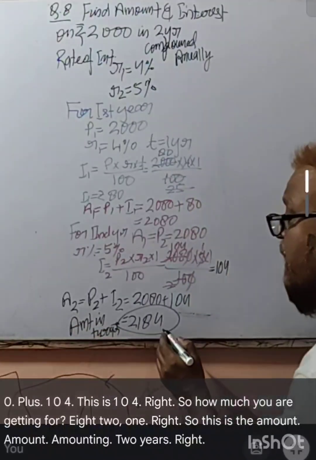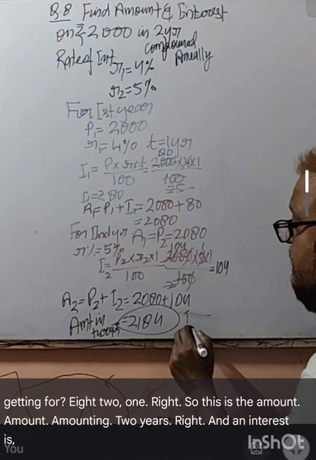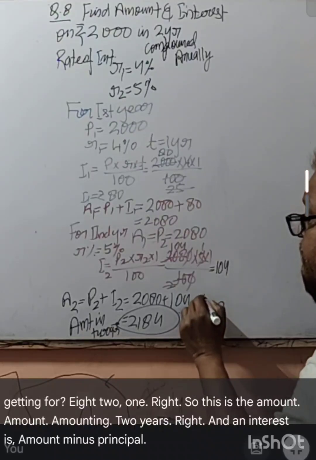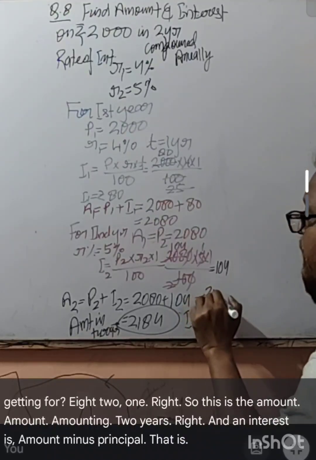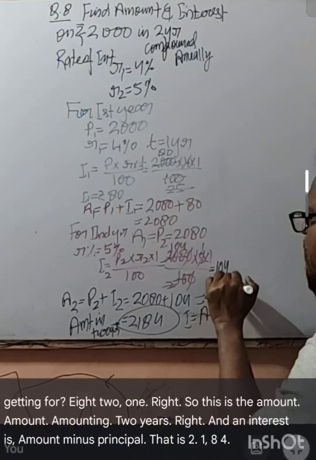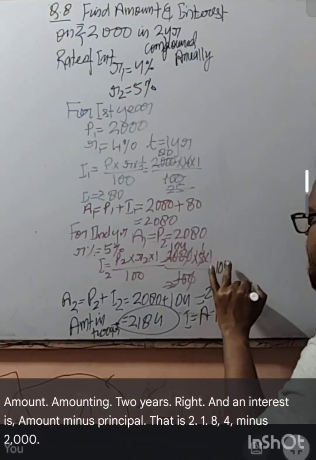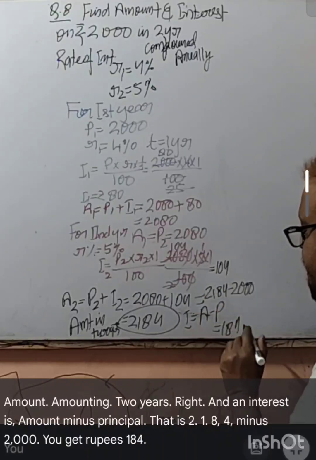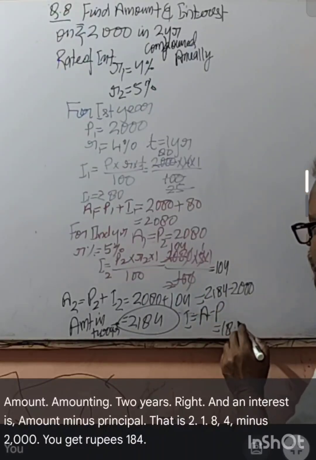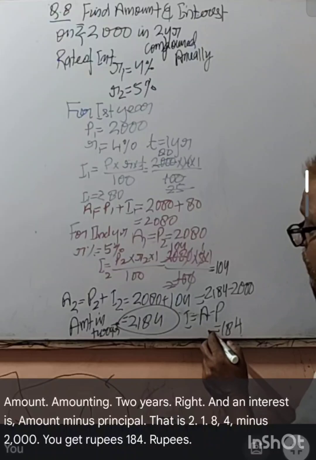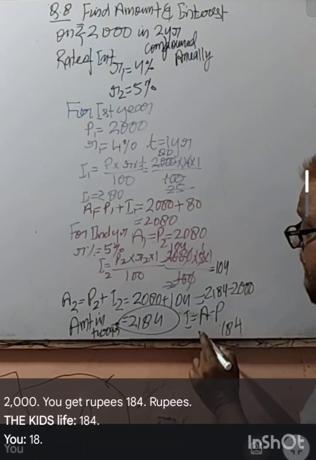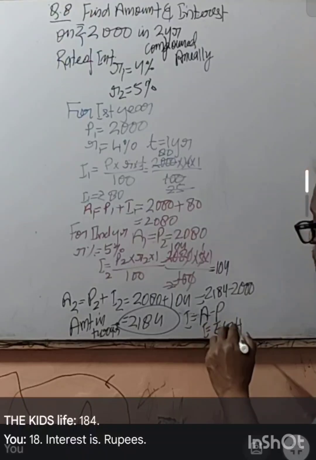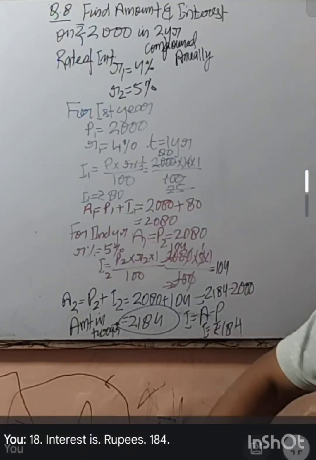And interest is amount minus principal, that is 2184 minus 2000, you get rupees 184.